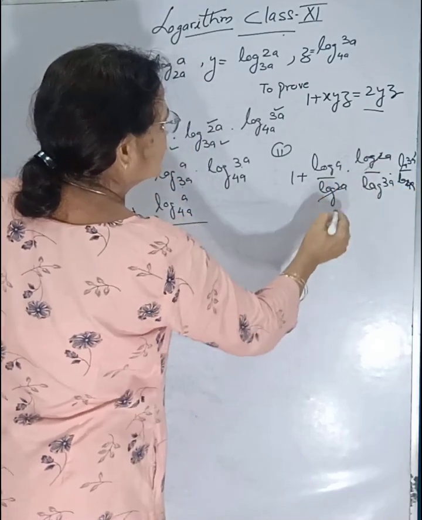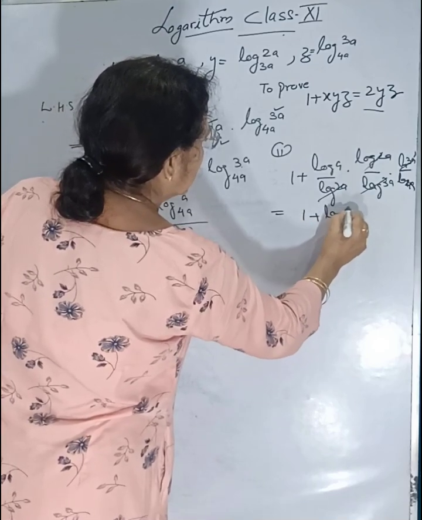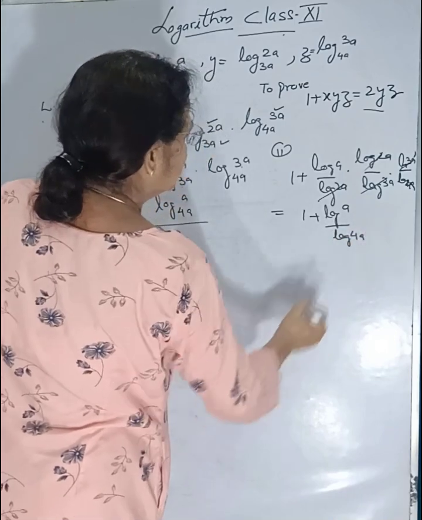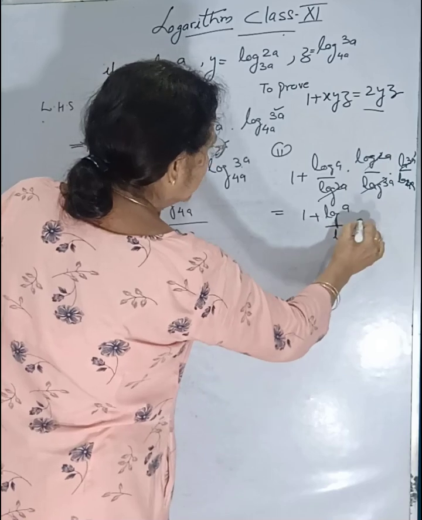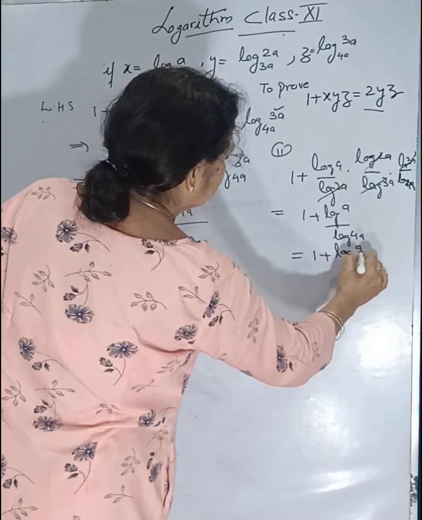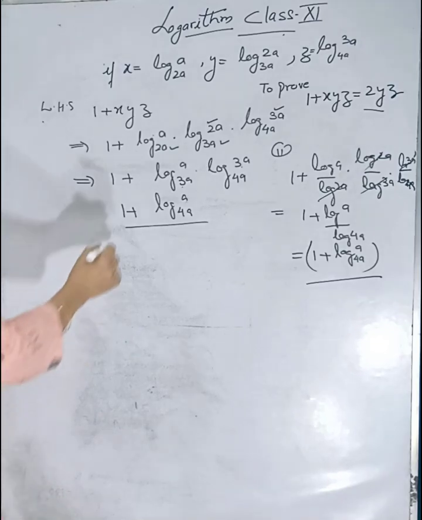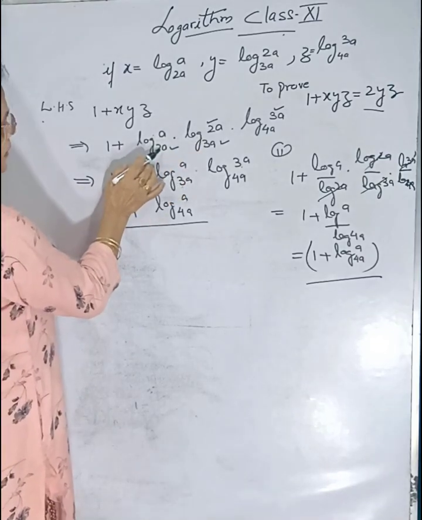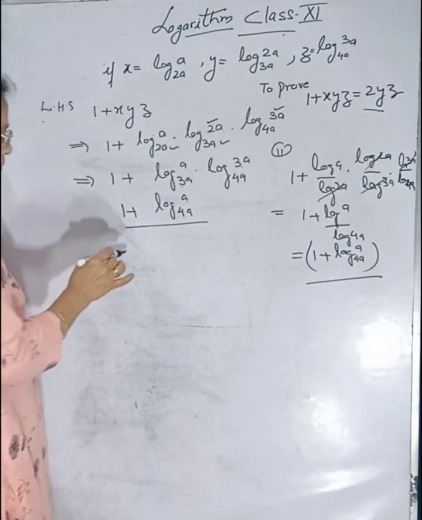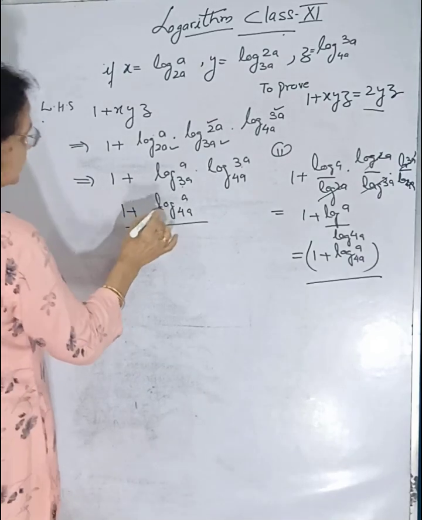This 2a gets cancelled, this 3a gets cancelled, and we get 1 plus log of a alone upon log of 4a, which can be written as 1 plus log of a with the base 4a. The same answer comes. I find this easier, it has a logic. Now we have to change this; this has the base 4a.